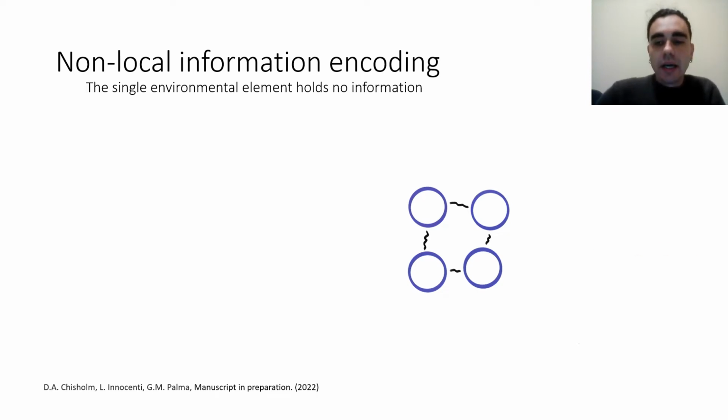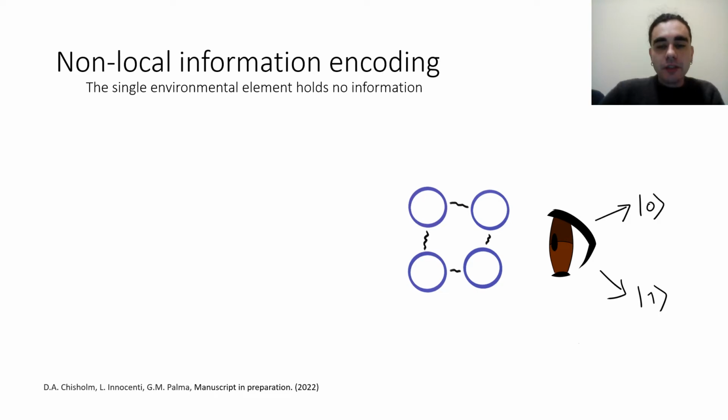environmental constituents. And the information is encoded in such a way that if we make a global measurement on the 4 qubits all together, then we can actually understand, for example, whether the system is in the 0 or in the 1 state. However, if we miss even one of the environmental constituents, then we will lose all of our ability to infer information about the system. So non-local really means that the single individual qubit holds no information at all. It's only all of them together that allows a potential observer to recover relevant information.